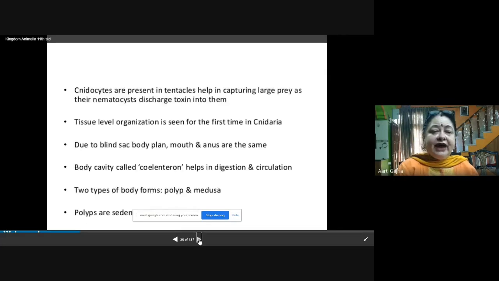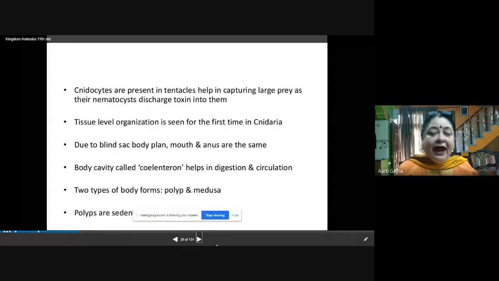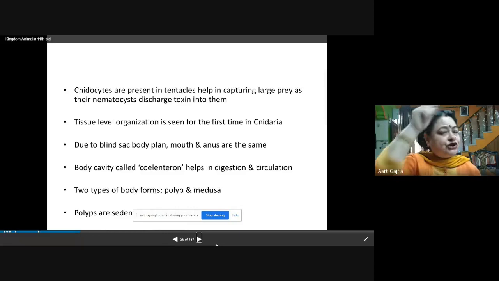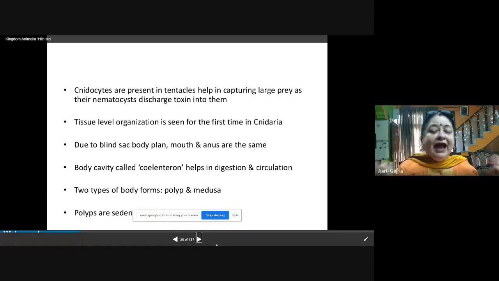Now, cnidocytes are present in tentacles, help in capturing large prey, as their nematocysts discharge toxins into them. So, what the nematocyst is doing? The nematocyst is present in the tentacles. Tentacles are the outgrowths from the skin, and these tentacles, when the nematocysts open, they are discharging toxic substances. So this toxin is helping the cnidarians to capture the large prey.